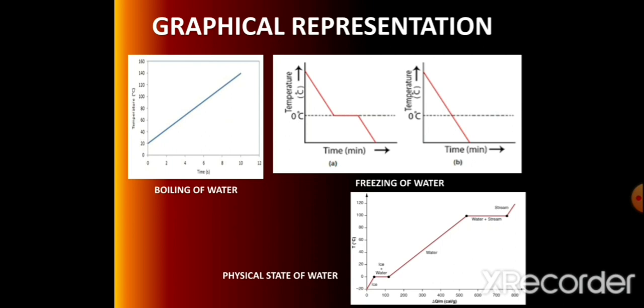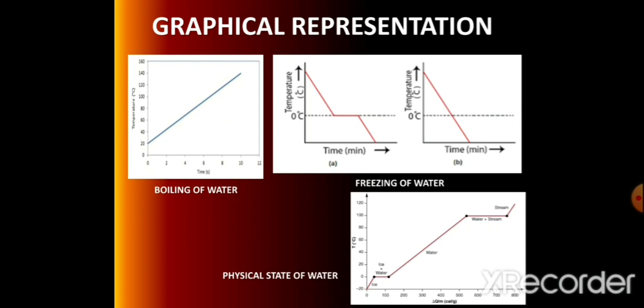See in this second graph, the same scales are plotted on the y and x axes. Now observe the initial temperature, it is highest. The temperature decreases with increasing time. When it comes to 0 degrees, there is a straight line. It indicates that all the water molecules have the same temperature because their internal or latent heat is the same. This is the state of the water. It converts into solid ice.